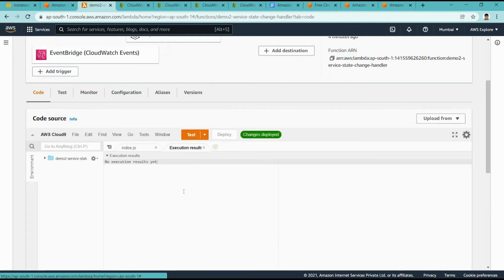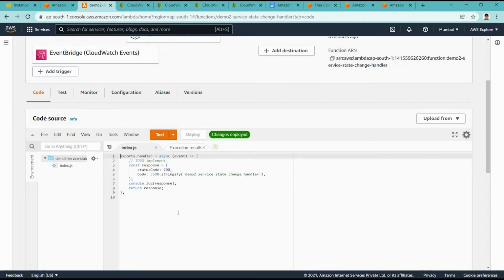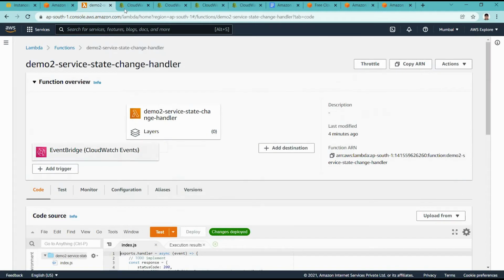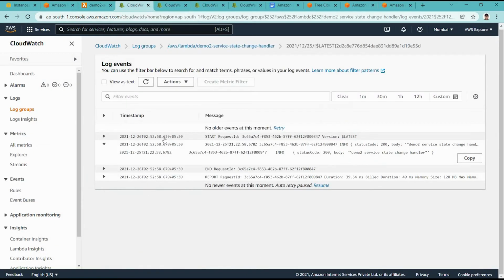Say, for example, whenever any production server goes down, we want to send an email to our admin. We can use the AWS SDK for SES, the Simple Email Service, and send an email to a particular address, and many other kinds of logic we are able to do as part of AWS Lambda, using any runtime you want. Okay, so this is just a demonstration of how this Lambda is called through predefined event pattern matching through AWS services.